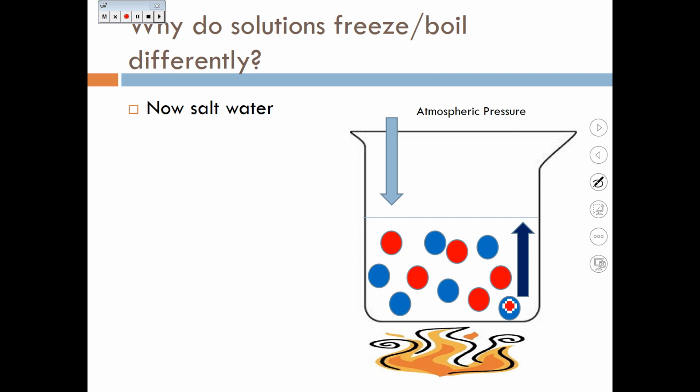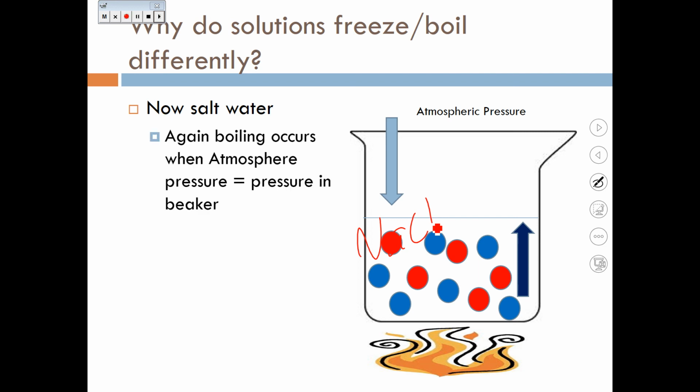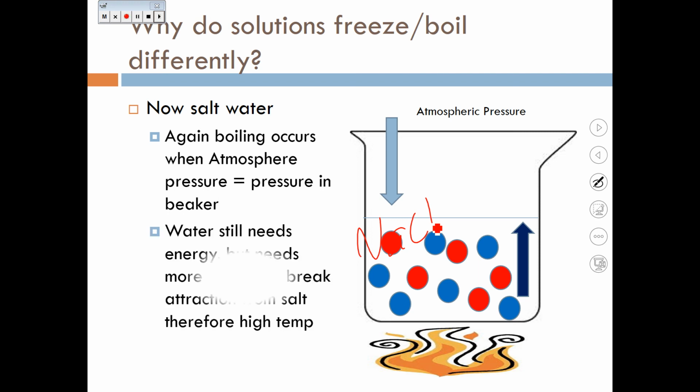Now, if we take a look at salt water, the blue particles represent the water. The impurities of salt are represented with the red dots. Again, boiling occurs when the atmospheric pressure equals the pressure inside the beaker. Water still needs the energy, but needs more energy to break the attraction from the salt.